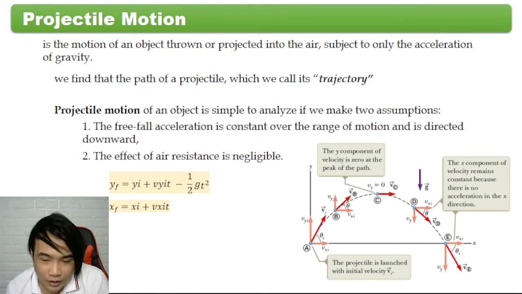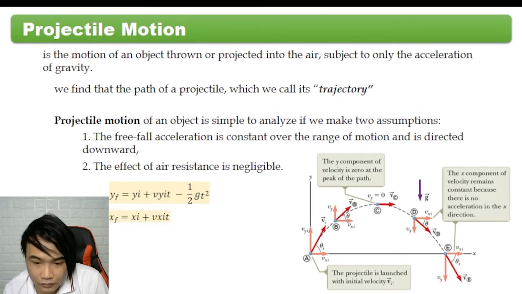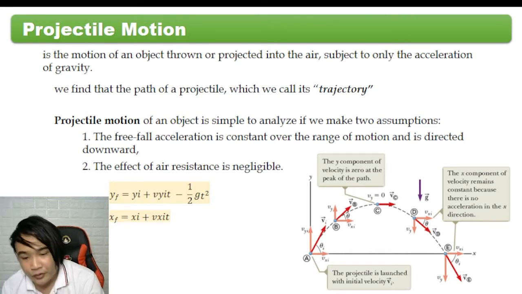So, the equations here are still the ones we use. In the y direction, we still have the initial y, the initial velocity times time, minus 1/2 gt squared. Earlier it was plus, now it is minus 1/2, because the direction of the gravitational pull is downward.